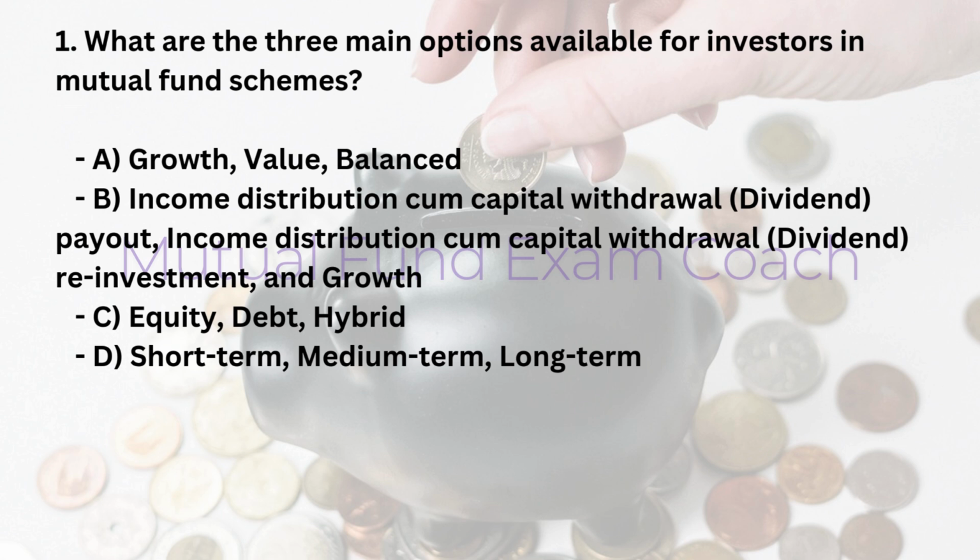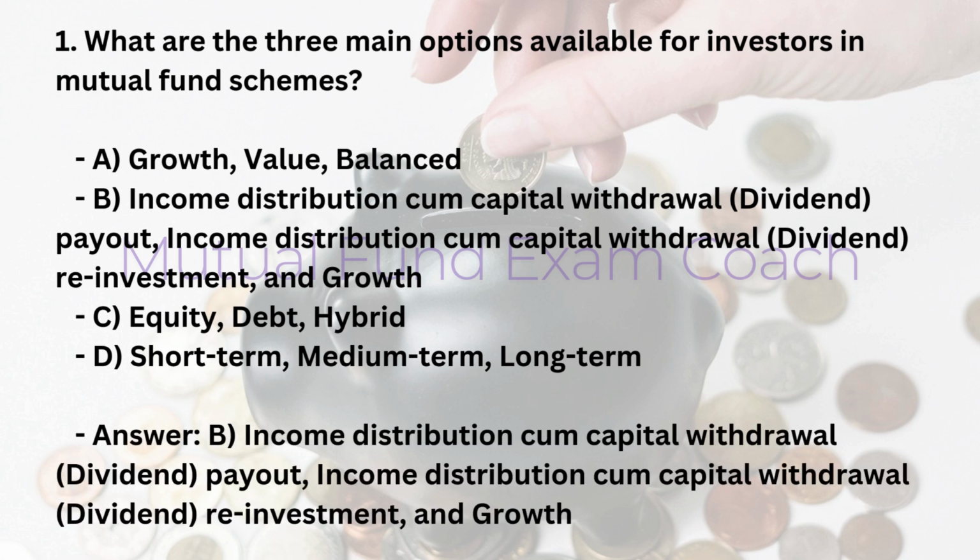1. What are the three main options available for investors in mutual fund schemes? A. Growth, value, balanced. B. Income distribution cum capital withdrawal, dividend payout, income distribution cum capital withdrawal, dividend reinvestment, and growth. C. Equity, debt, hybrid. D. Short-term, medium-term, long-term. Answer, B. Income distribution cum capital withdrawal, dividend payout, income distribution cum capital withdrawal, dividend reinvestment, and growth.